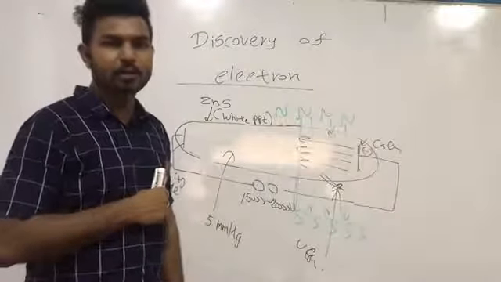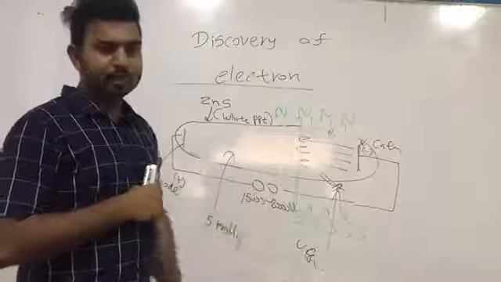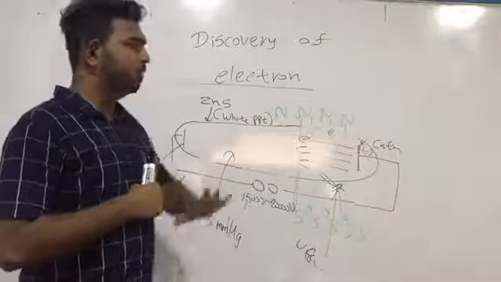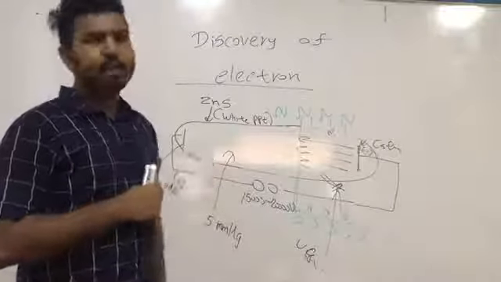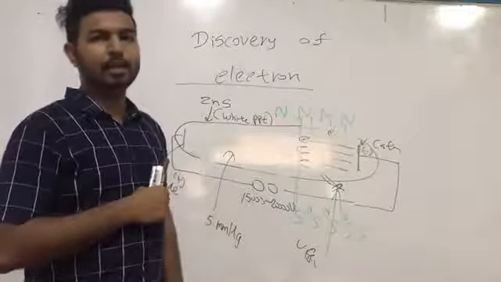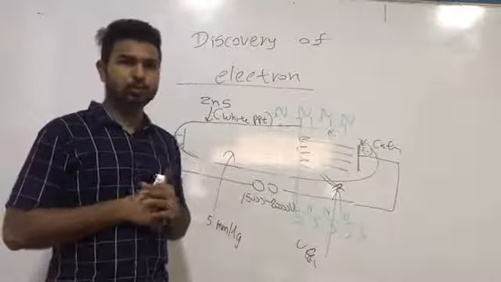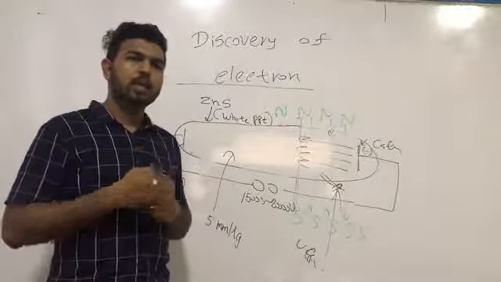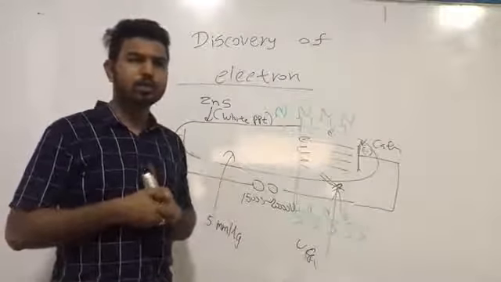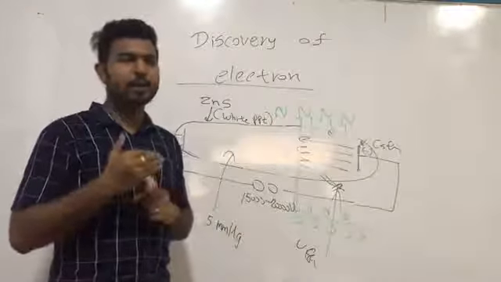How can we prove that? After ending the sentence, write within brackets: an electric field can be used to identify the charge of cathode rays.